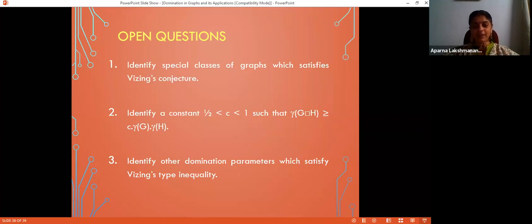In the same paper, there is another problem. Problem 1 says, if you can settle problem 1, you have proved Wissing's conjecture. Problem 2 says, if you can settle problem 2, you have disproved Wissing's conjecture. That kind of confusion is there in the minds of those who are working in domination theory in the case of Wissing's conjecture. At one point, they think that the conjecture is true, but at some other instance, they start believing that the conjecture is false. But after some point, they again turn back and think that, oh, the conjecture may be true. So it is that challenging a problem.